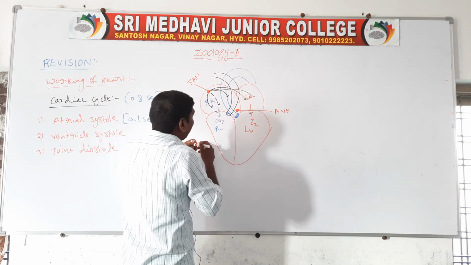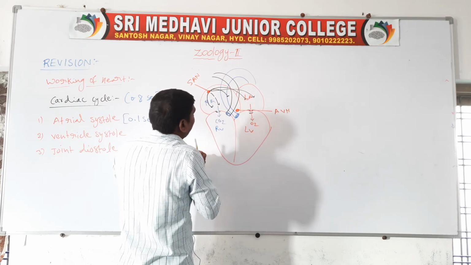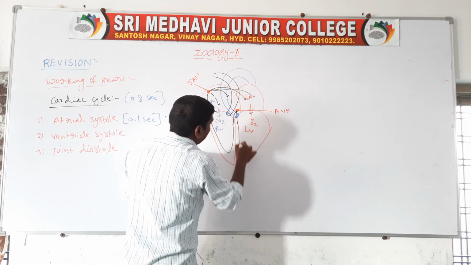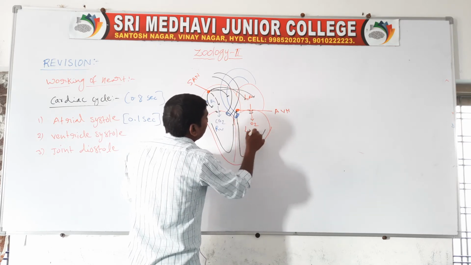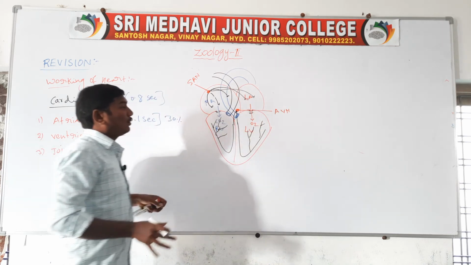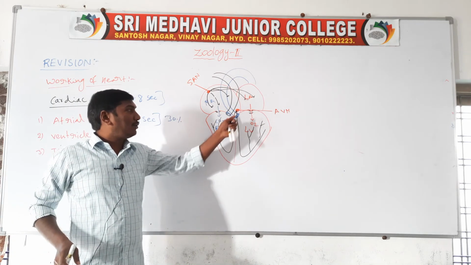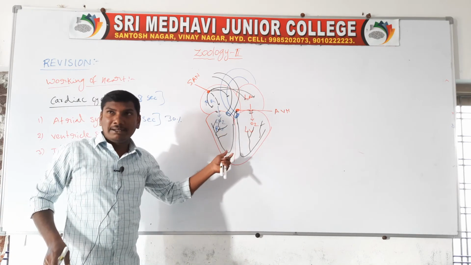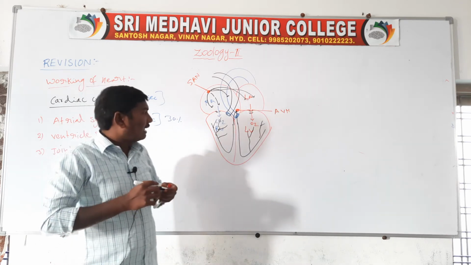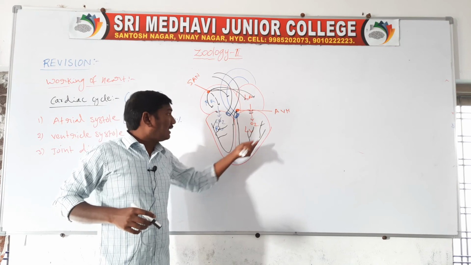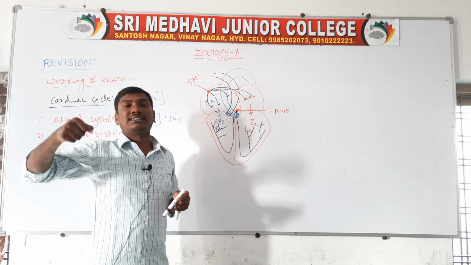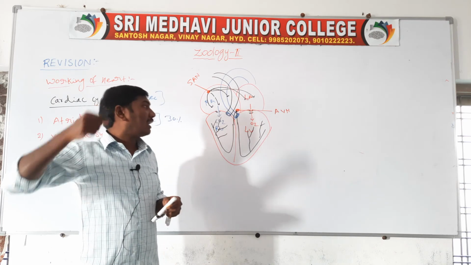So the impulse passes from the AV node to the AV bundle, from the AV bundle to the bundle branches, the left and right bundle branches, and from the bundle branches to the Purkinje fibers. The impulse reaches both ventricles, and both ventricles contract simultaneously.